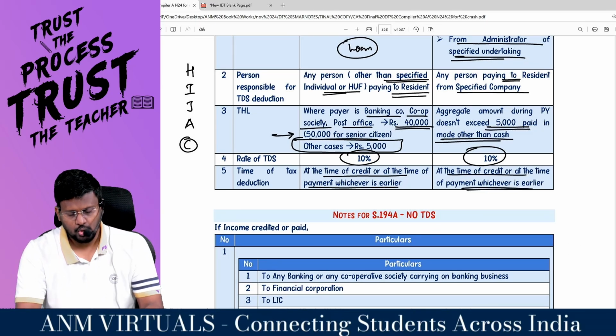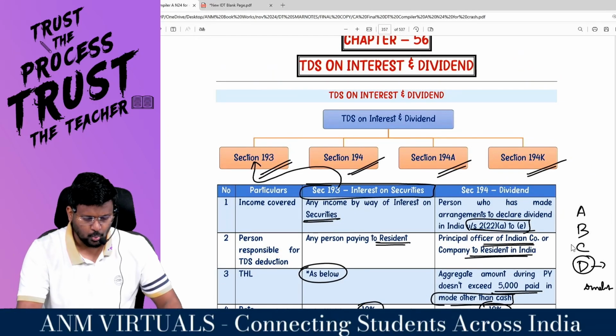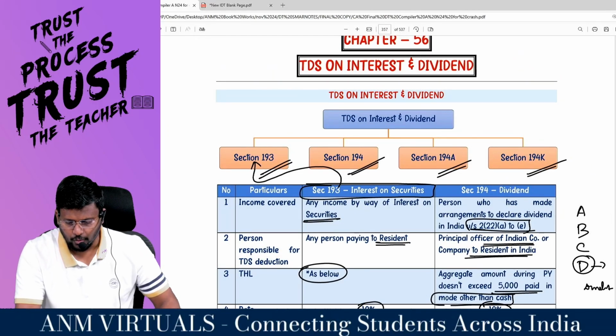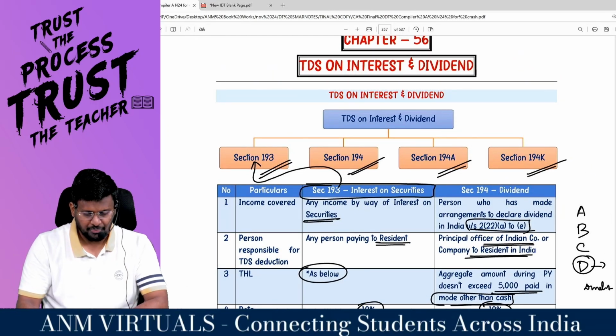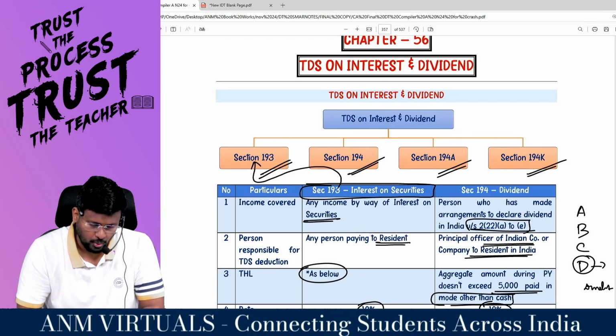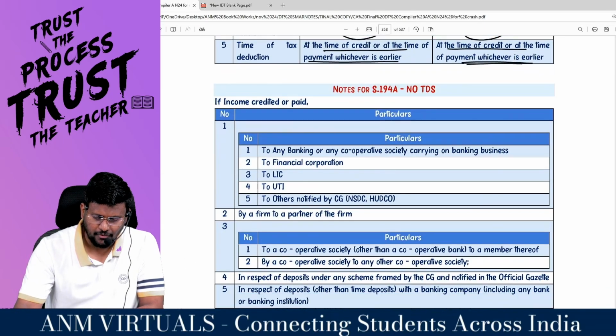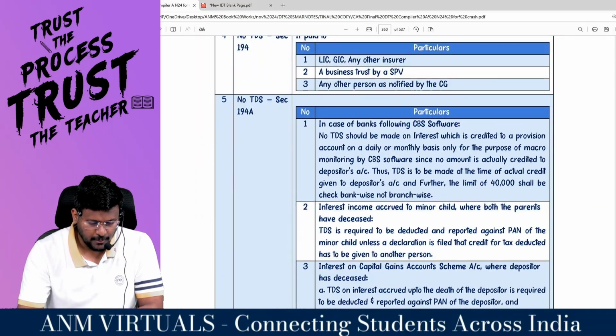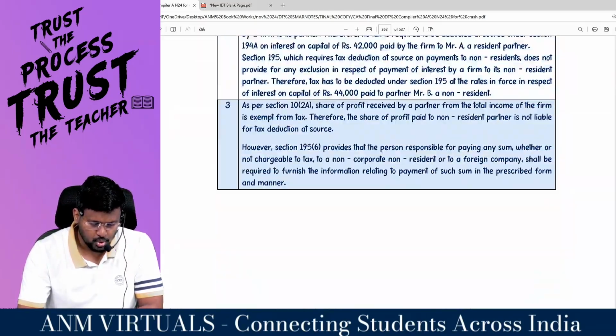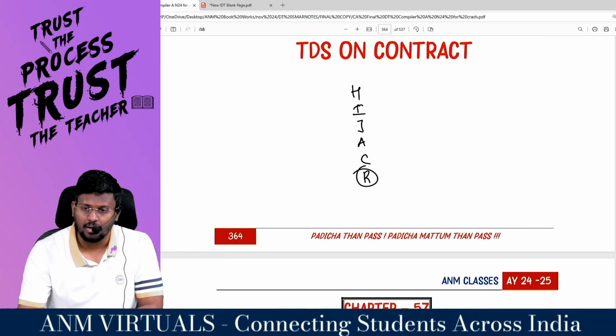Comfortable, sir? So 4 sections are there in the return family. 193, 194, 194A and 194K. What is 193? Interest on securities. What is 194? Dividend. What is 194A? Interest other than interest on securities. And what is 194K? Income in respect of units. Shall I proceed to the next family man?